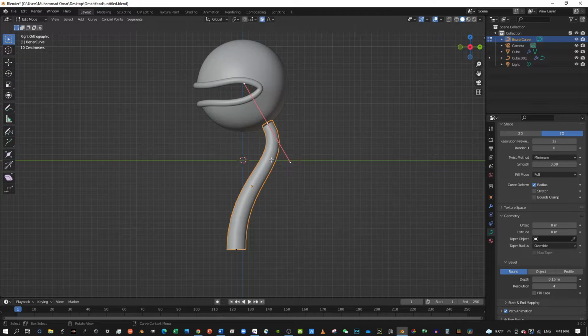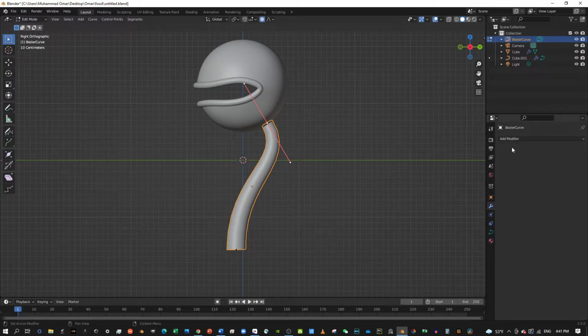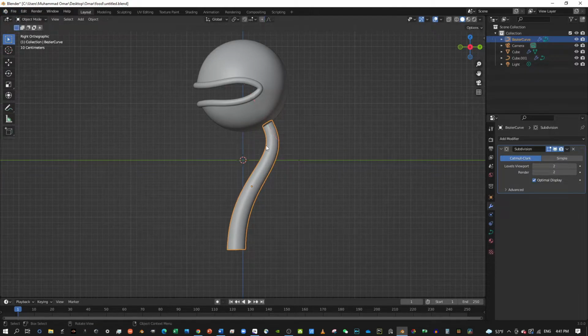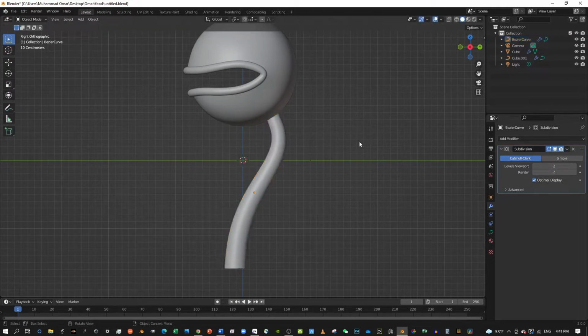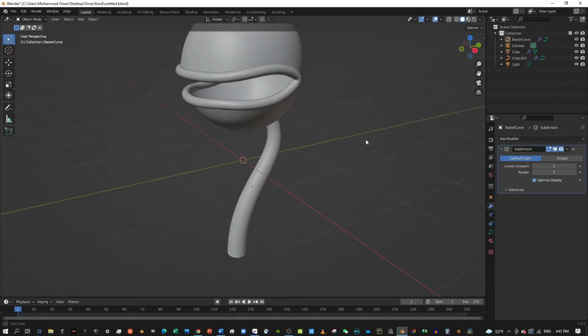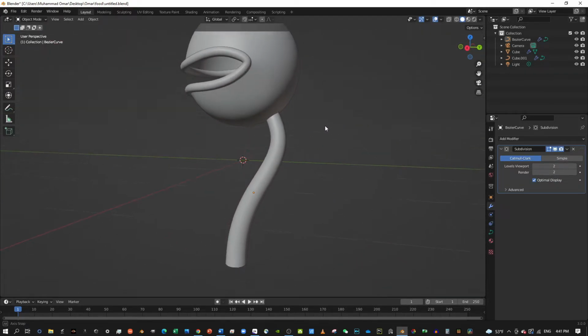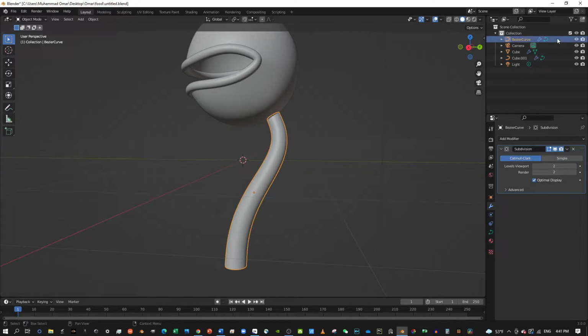Yeah. And then you can go to this, add subdivision, and you might want to do that. Get into object mode. Just slightly. Wait. Yeah, good. Okay. Now's a good time to name them. So double click on the curve, and name it stem.